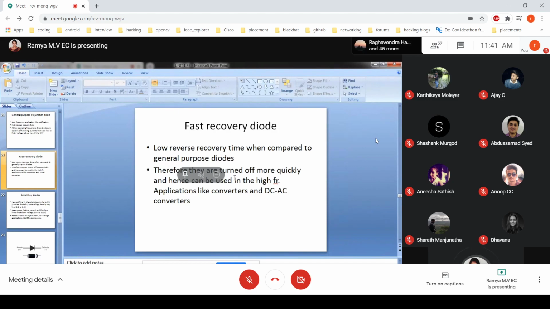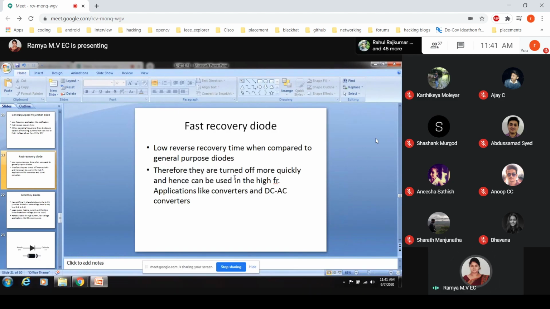Then we have the fast recovery diode. Basically, power diodes are divided into three types: general purpose, fast recovery, and Schottky. The general purpose diode we just discussed. The fast recovery diode has a low reverse recovery time compared to the general purpose diode. Therefore they turn off more quickly and hence can be used in high frequency applications like converters, specifically AC to DC converters.